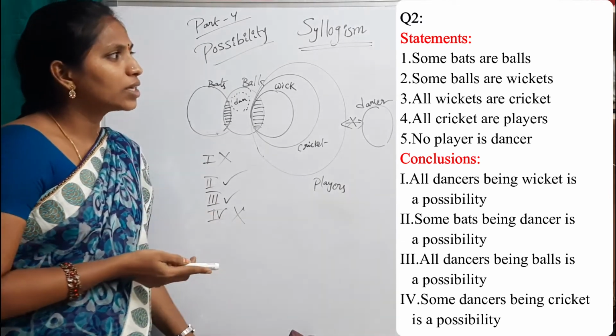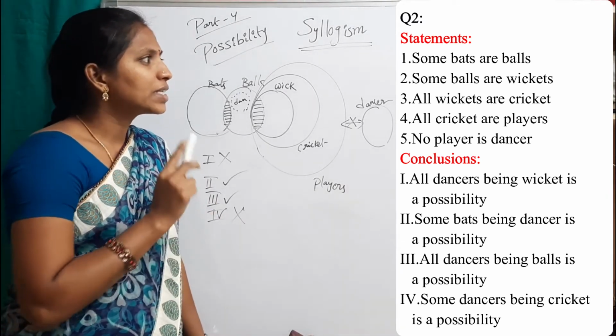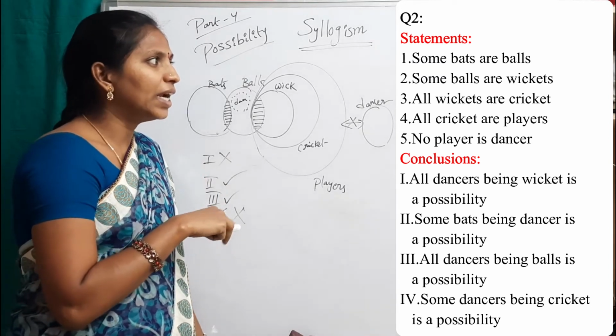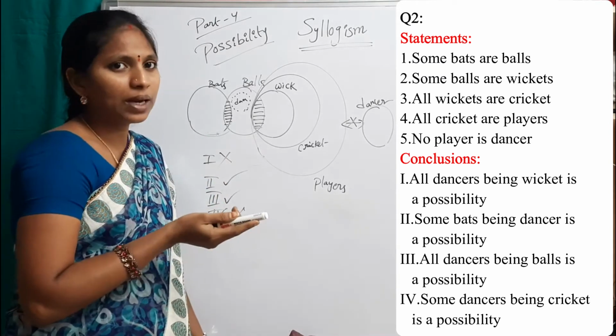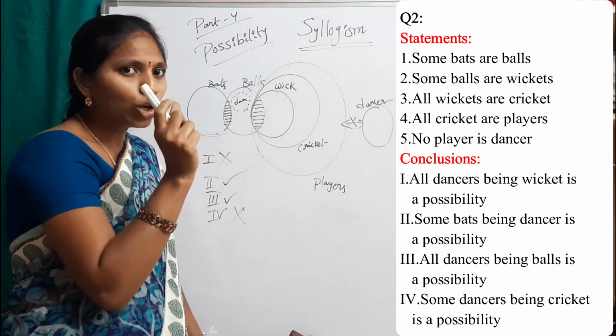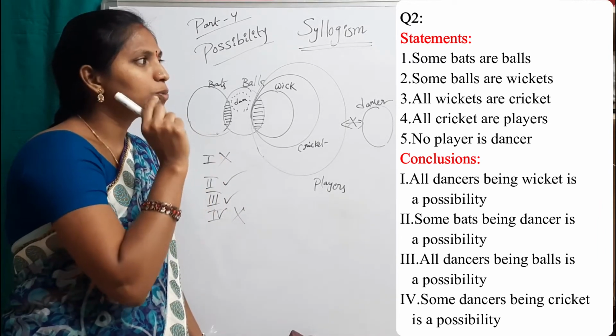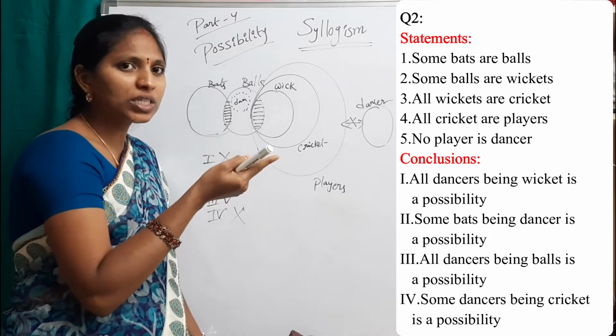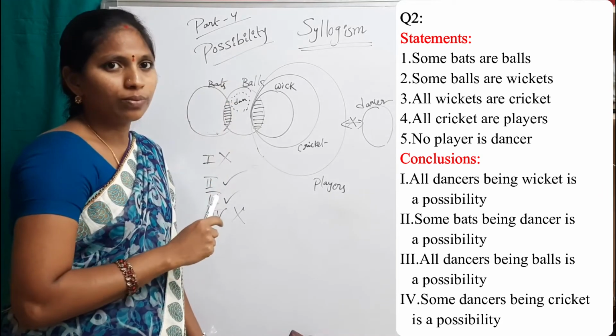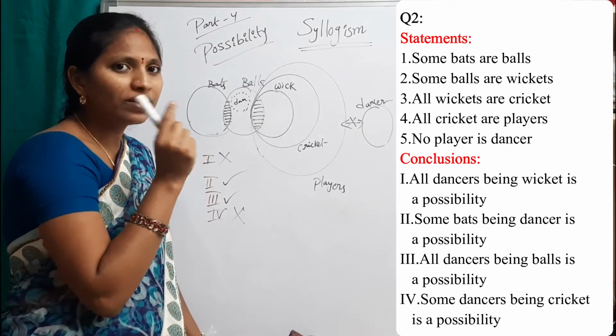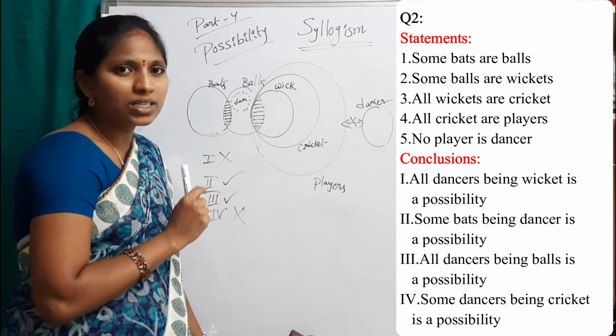Suppose in the case of the fourth conclusion, some dancers being cricket is not a possibility. There is a word not. Some dancers being cricket is not a possibility, then that is true. But here there is no word not, that's why that is false.